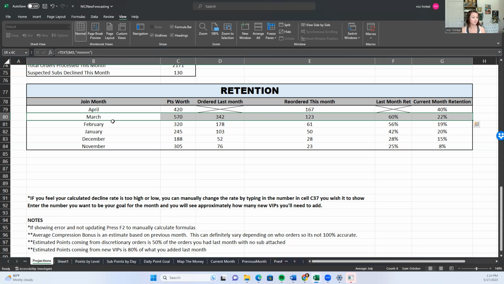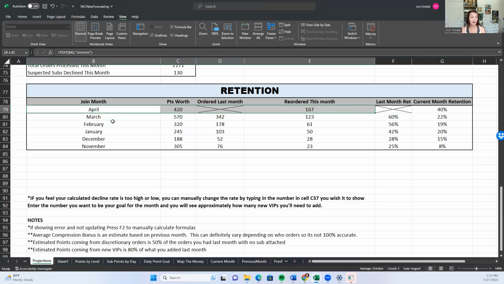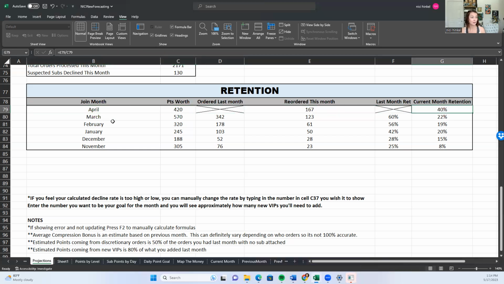But I'm pretty proud of the fact that for this month, I'm already at 40%. It has a big X on the ordered last month and last month retention for our April joins because that was their first month. There was no retention there that month because April was the month they joined.